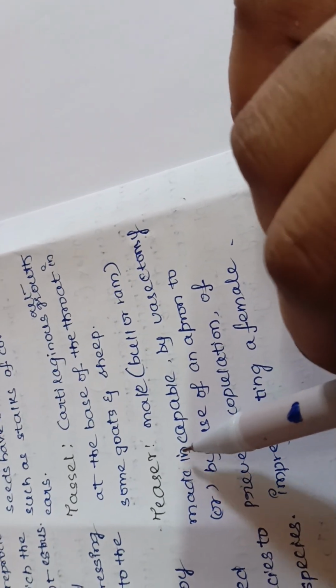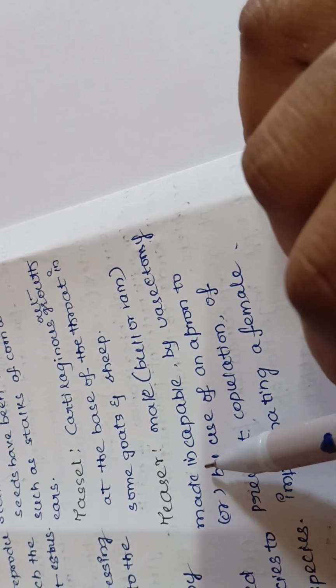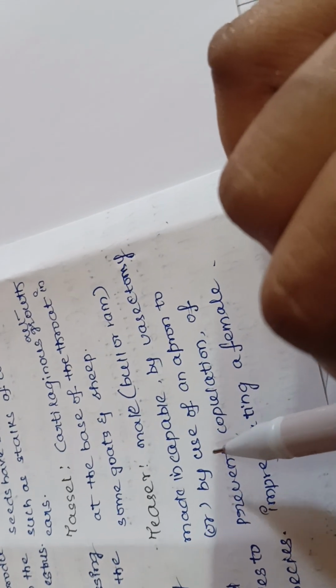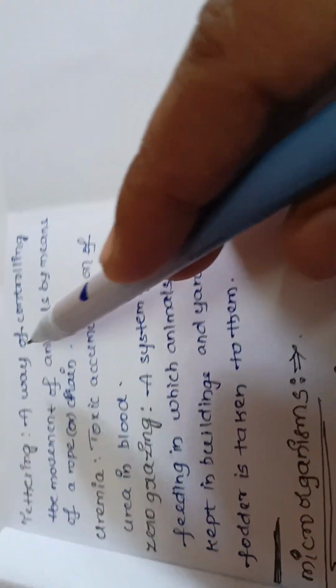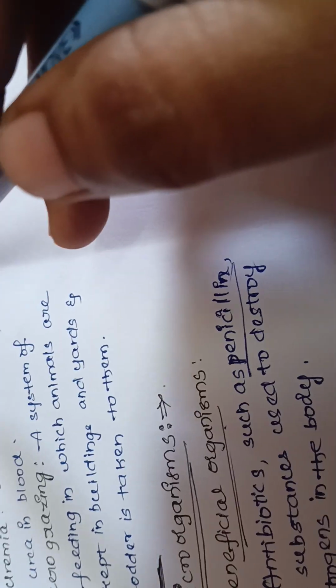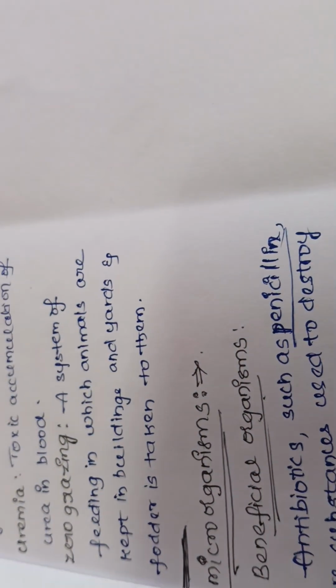Next, teaser, a male which is made incapable by vasectomy or by use of an apron to prevent the copulation of impregnating a female. Tethering, a way of controlling the movement of the animals by means of a rope or a chain, is called as tethering. Uremia, toxic accumulation of the urea in the blood, is called as uremia.